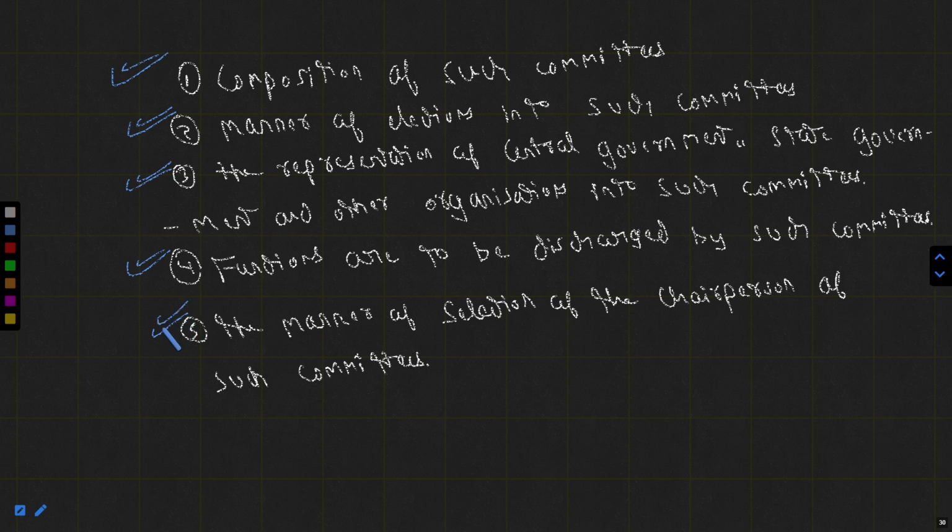What should be the composition of such committee? What should be the manner of election into such committees? What should be the representation of the central government, the state government, and any other organization into such committees? What are the functions to be discharged by such committees? The manner of selection of the chairperson of such committees. Okay, that's the thing.